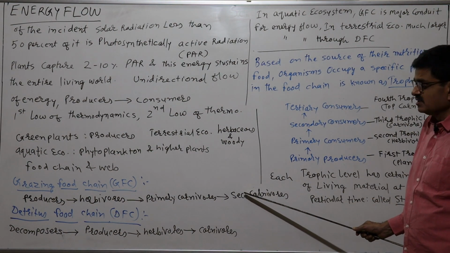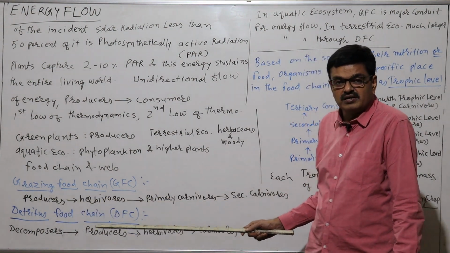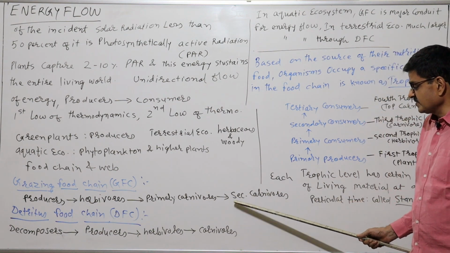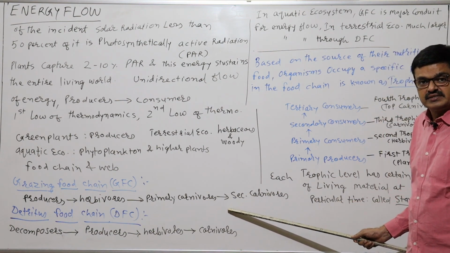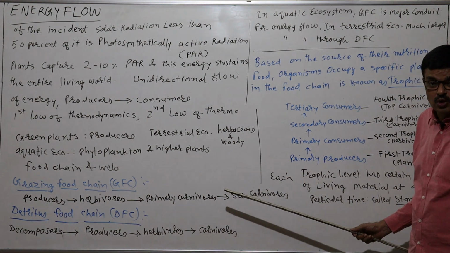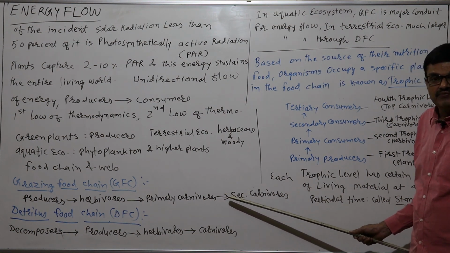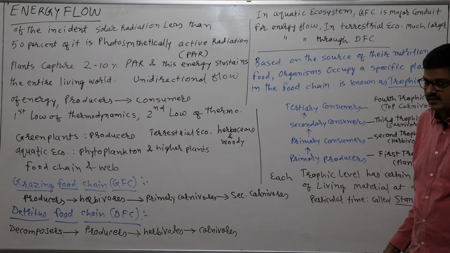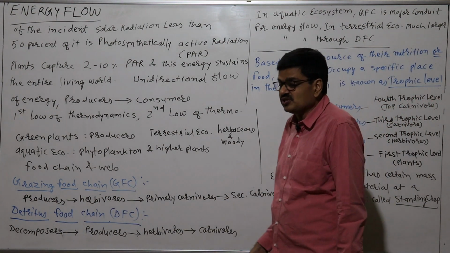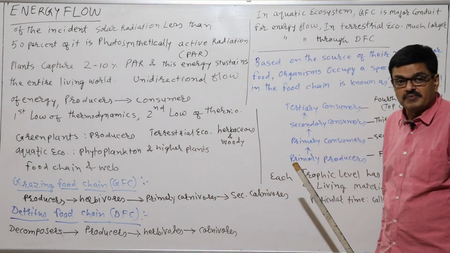Secondary carnivore. So in this food chain we have grass, grasshopper, frog, then snake, and even some birds like the hawk. The hawk feeds upon even the frog as well as the snake, so they are top carnivores. So that is the grazing food chain, which is initiated with producers and completes like this with top carnivores.